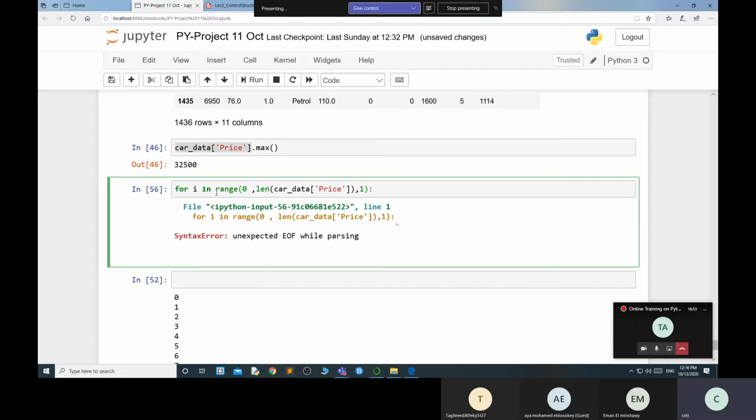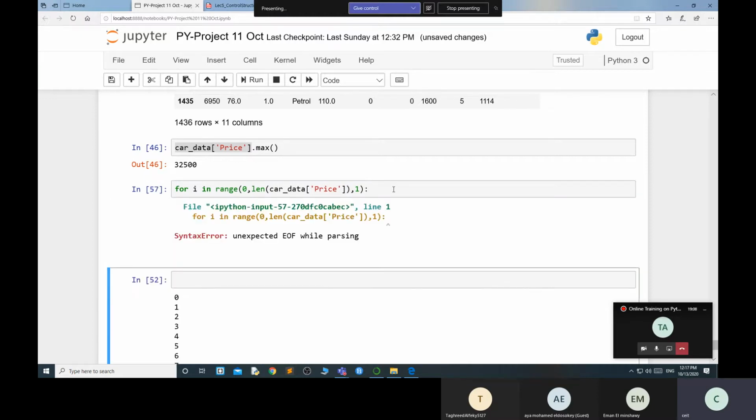Where did I make a mistake? I start from this and from this, but there is no error at all. Basically, I'm not printing anything. That's why it's showing the error.